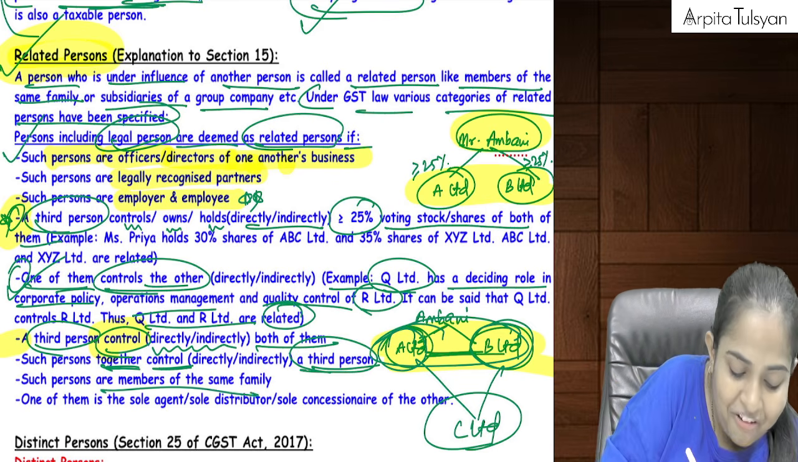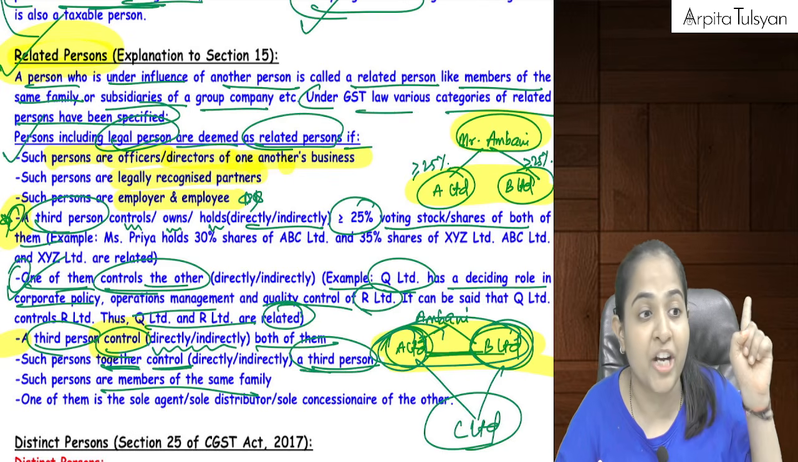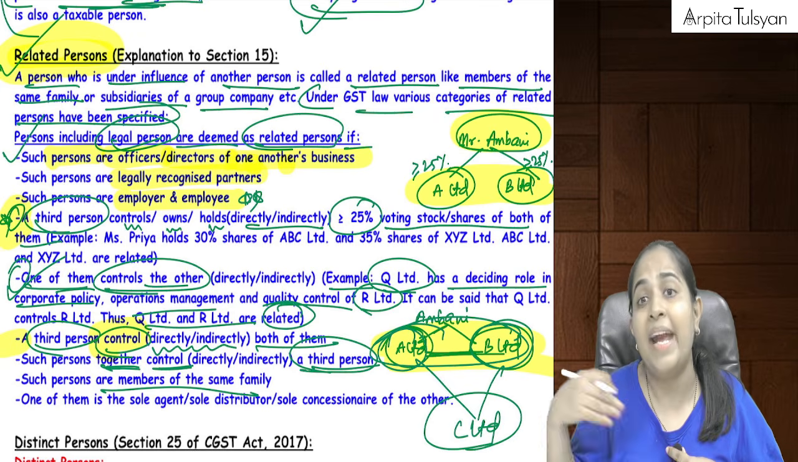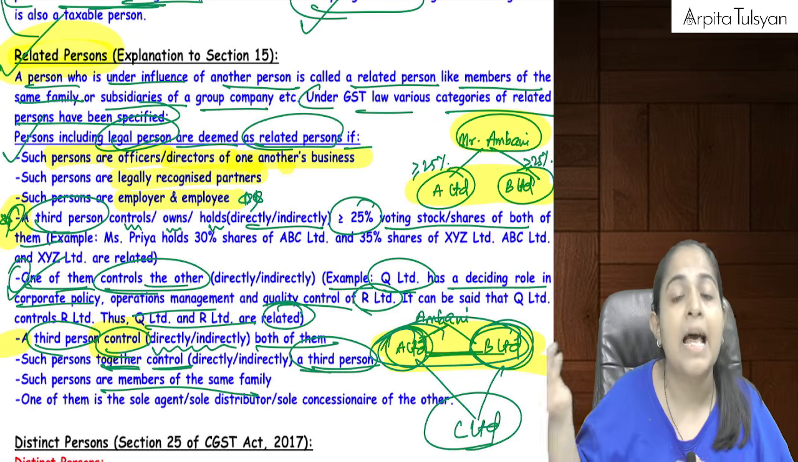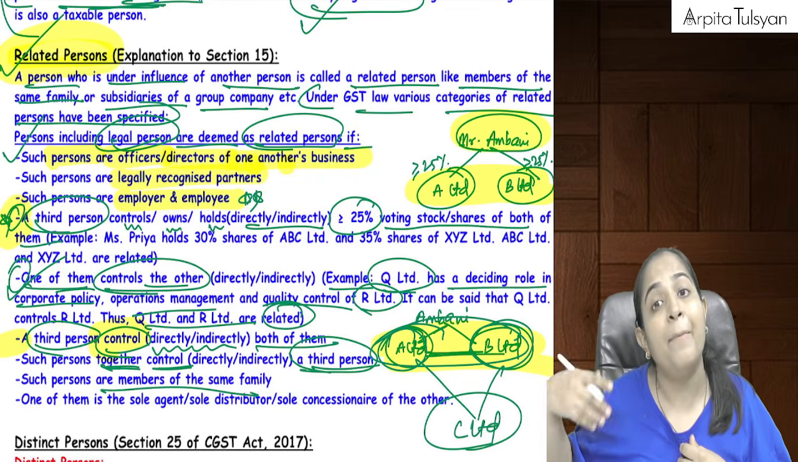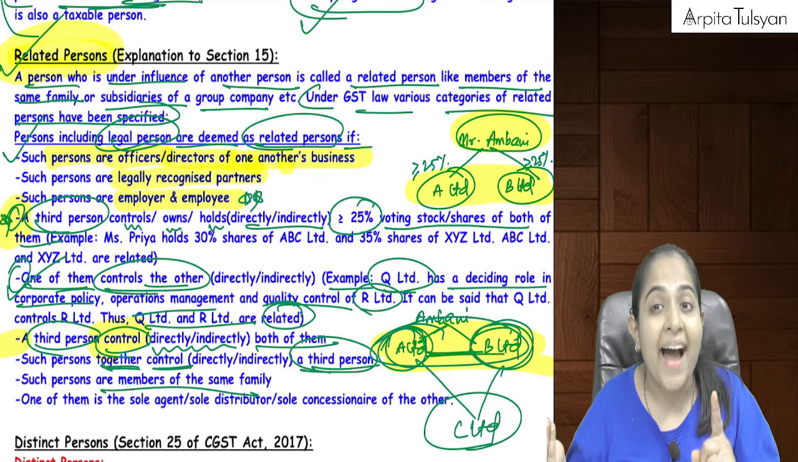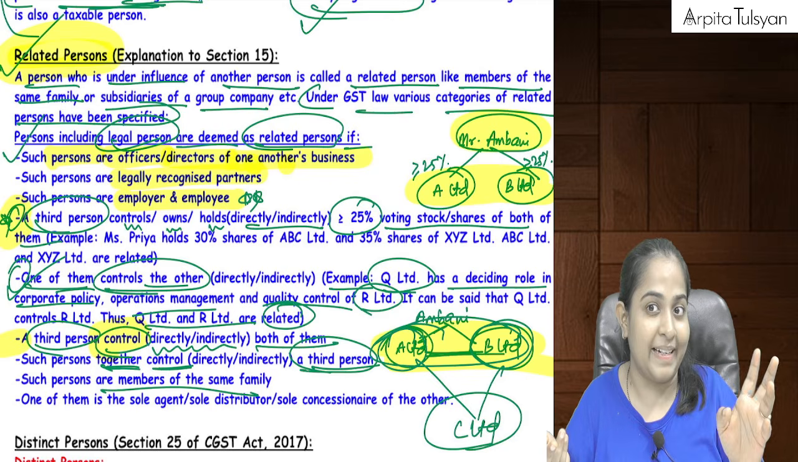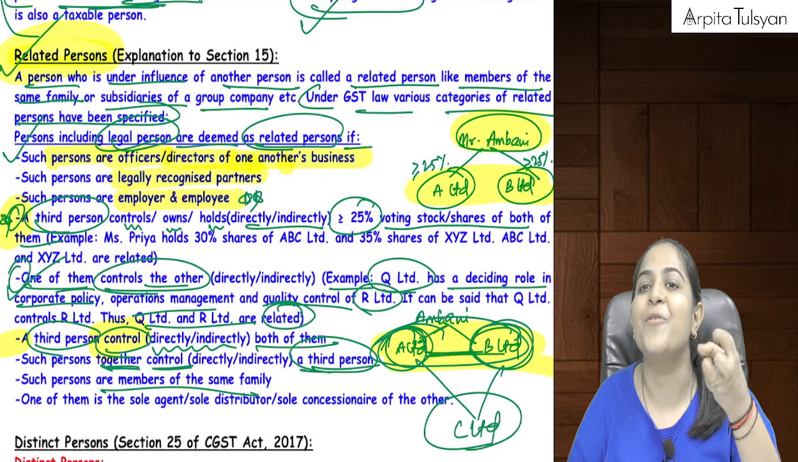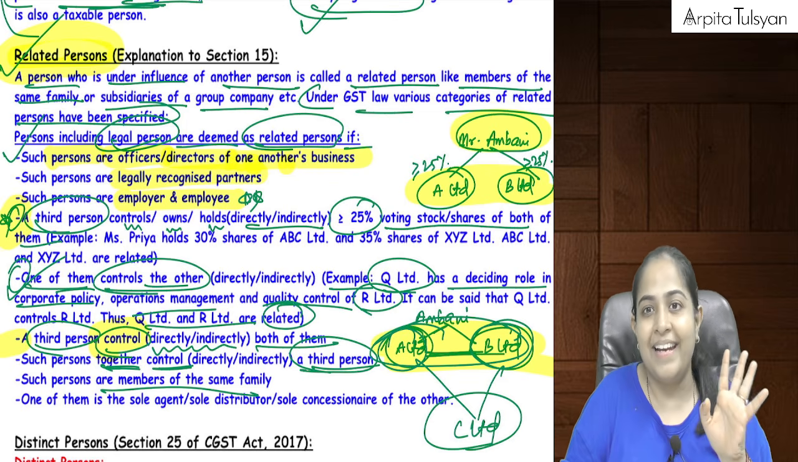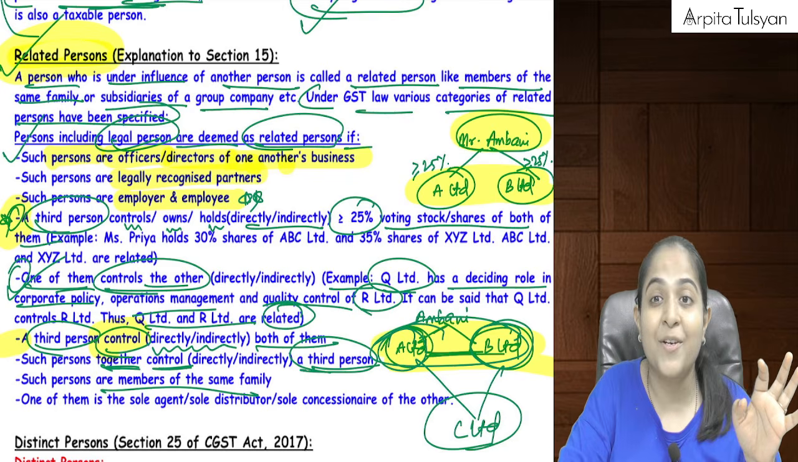Or same family members: same definition, same family members will be considered as related persons. So I and my spouse are related persons. I and my children will be related persons. I and my brother, will we be related persons? Not necessarily. Only if my brother is wholly and mainly dependent upon me can we both be considered related persons.